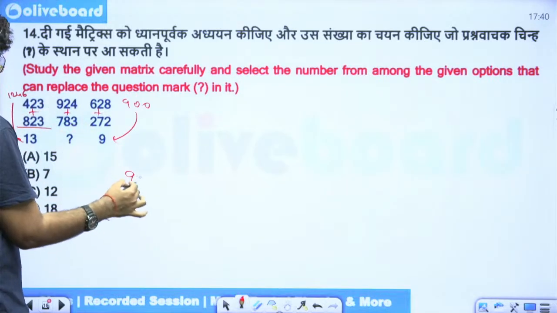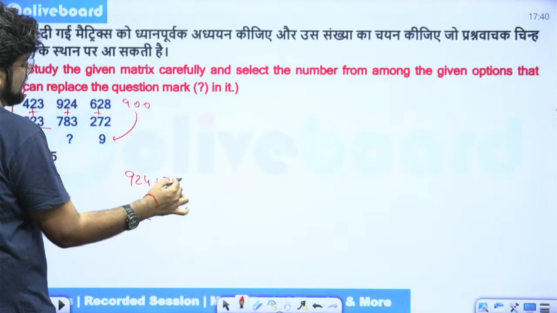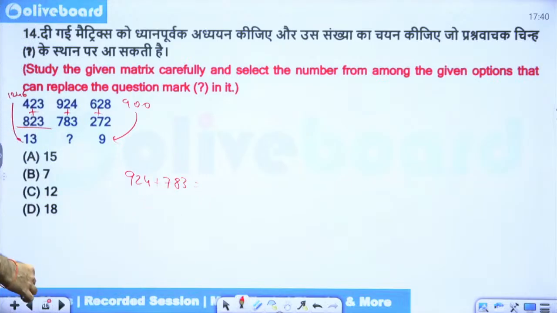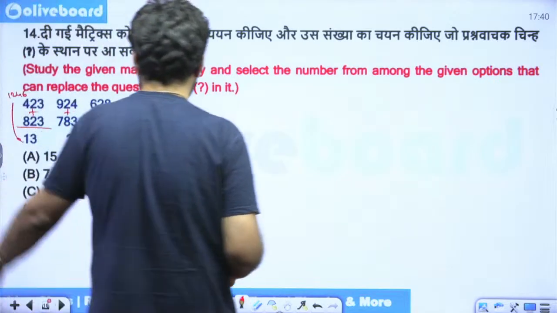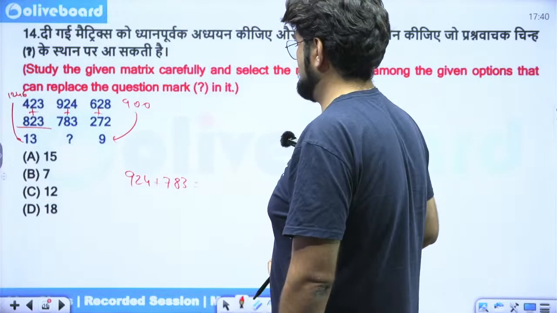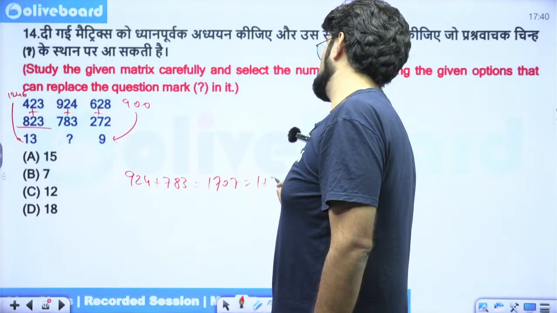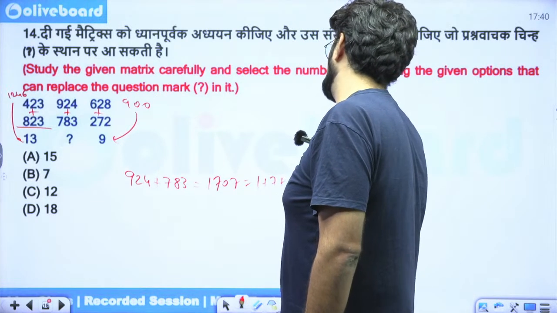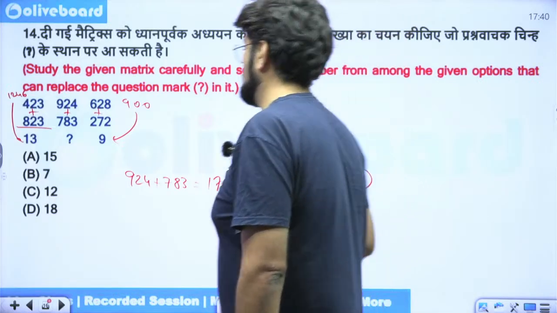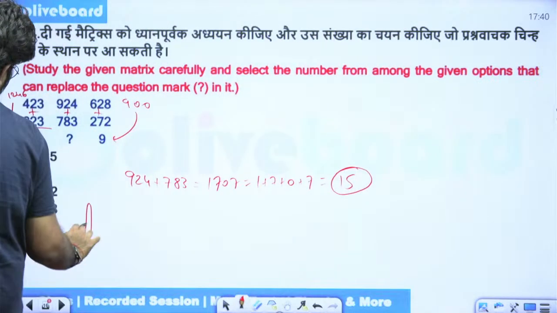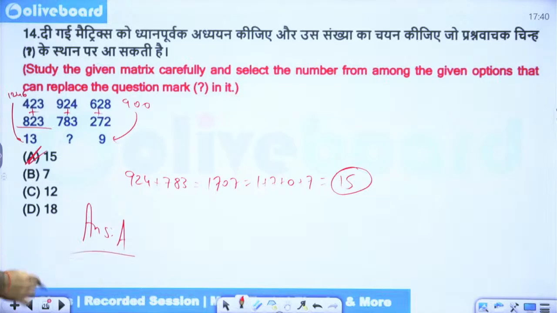So 924 plus 783. First we'll add these two numbers. What do we get? So that's 1600, then 100, 1700 and 7. So 1 plus 7 plus 0 plus 7. That's what you need to do. So 15 is my correct answer, option A. Okay. Next.